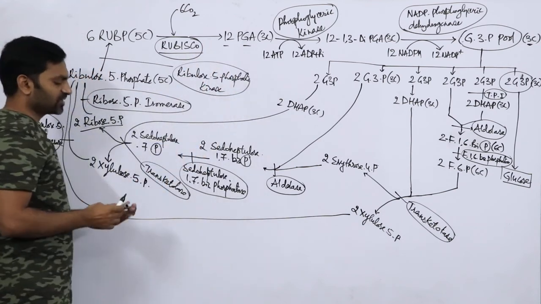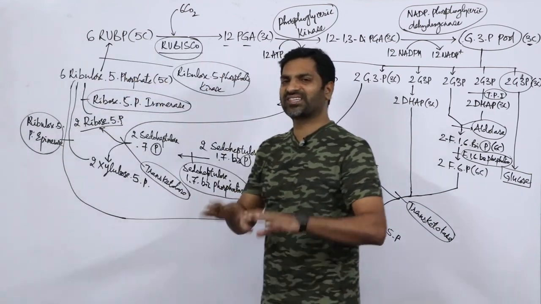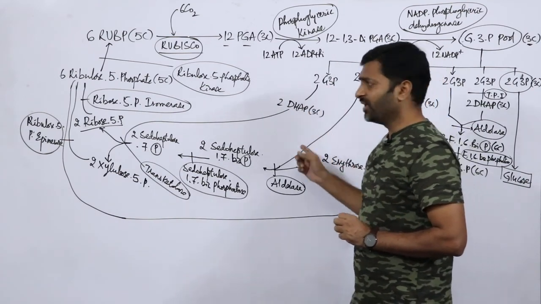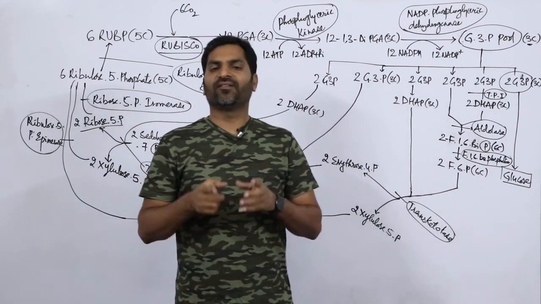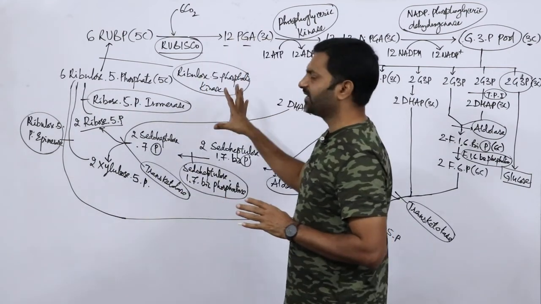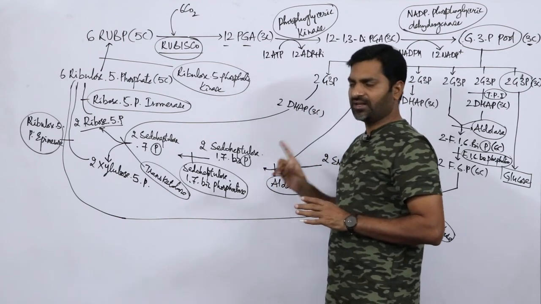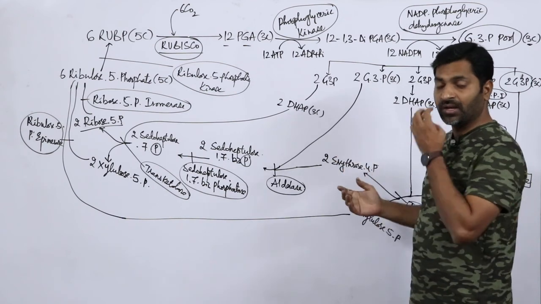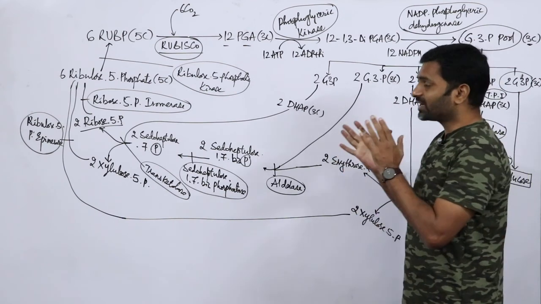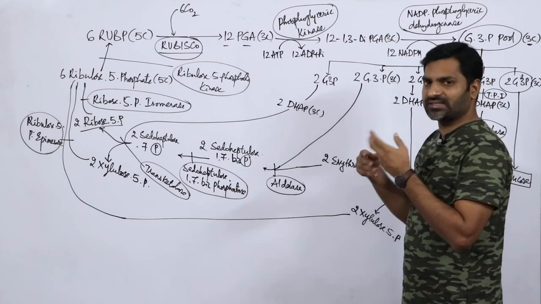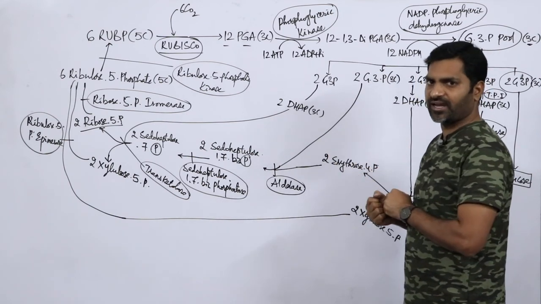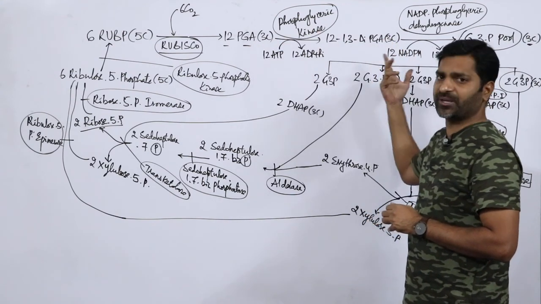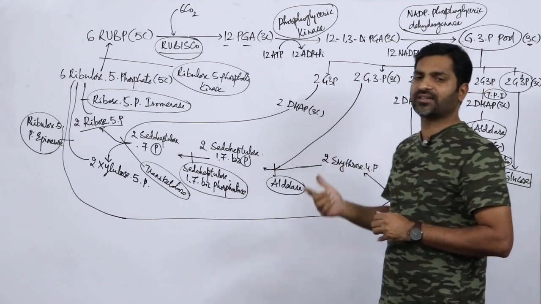So this is all about the complete schematic representation of the C3 cycle. In the next session we will see how the steps take place during this entire process. Just have the diagrammatic representation of the C3 cycle, or Calvin cycle. In the next session we will see what major processes are there in the Calvin cycle, and how one compound is converted into another. Entire details will be discussed in the next session.